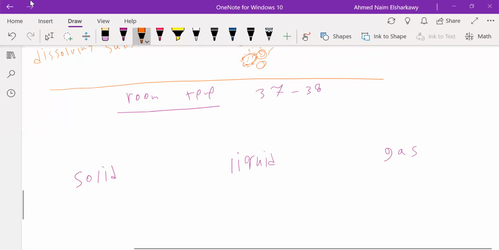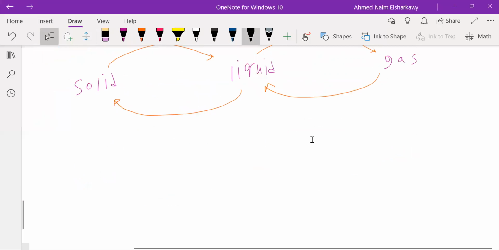If we are talking about how a matter will change from a state to another, the matter can change from solid to liquid and from liquid to gas. And there might be an inverse change, like changing from gas to liquid and from liquid to solid. Okay?